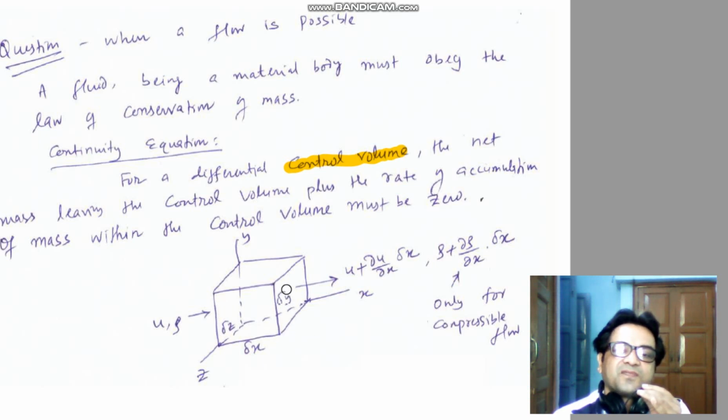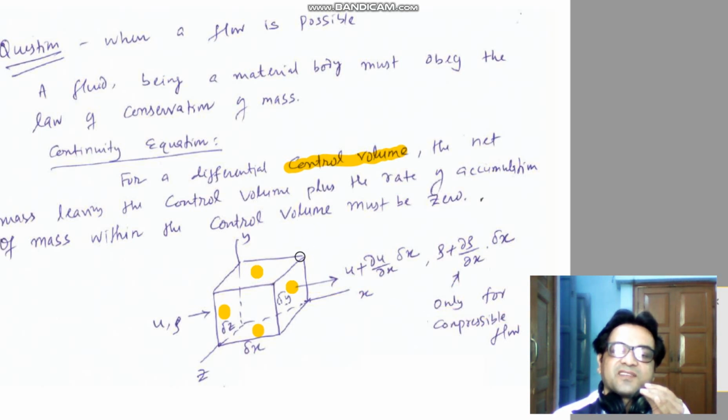Consider a small fluid element of dimensions delta x, delta y, and delta z. These dimensions are very small. Fluid is entering along the x-axis on the left face, and the fluid is leaving along the x-axis on the right face. Similarly, fluid is entering along the y-axis on the bottom face, and fluid is leaving along the y-axis on the top surface.